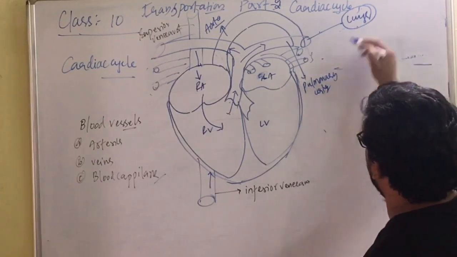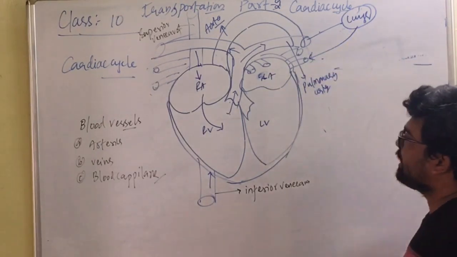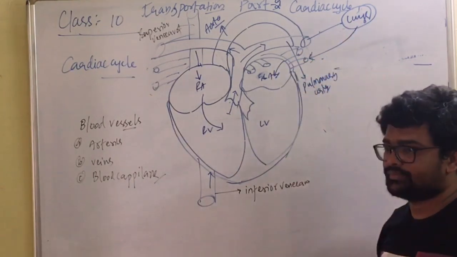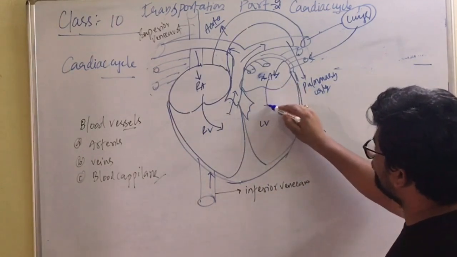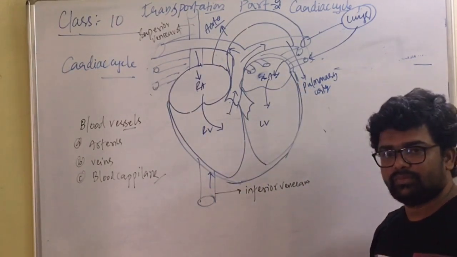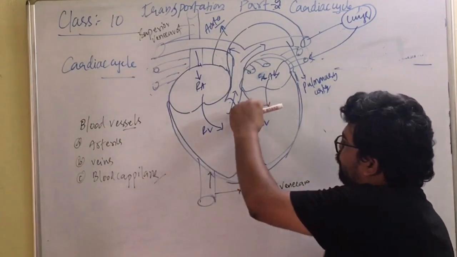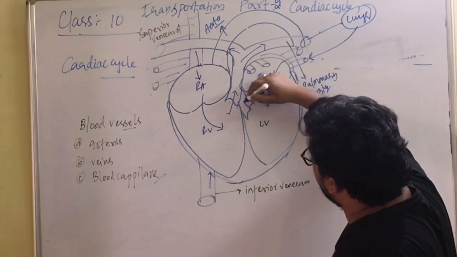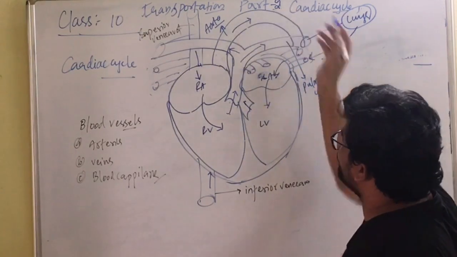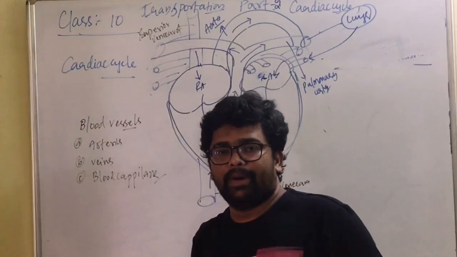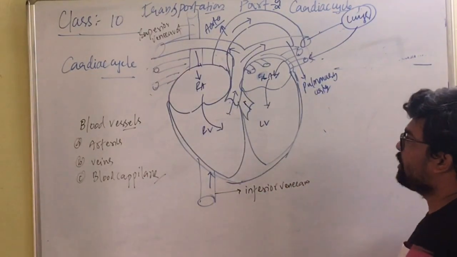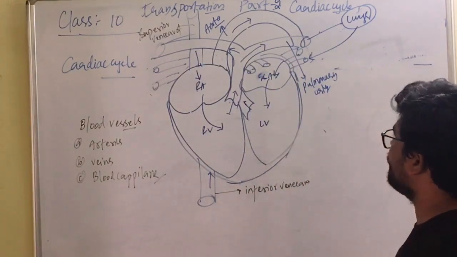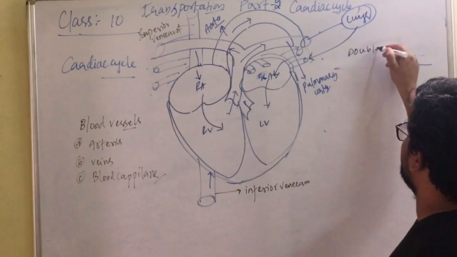From the lungs, a blood vessel called the pulmonary vein carries the blood and sends it to the left auricle. From the left auricle, blood moves into the left ventricle. Is it clear? Now from the upper part of the left ventricle, a blood vessel arises that is called the aorta. It carries the blood from the left ventricle and distributes it to the body parts. So here in this blood circulation, you can very clearly see it is reaching the heart twice. Such type of blood circulation we call double circulation.